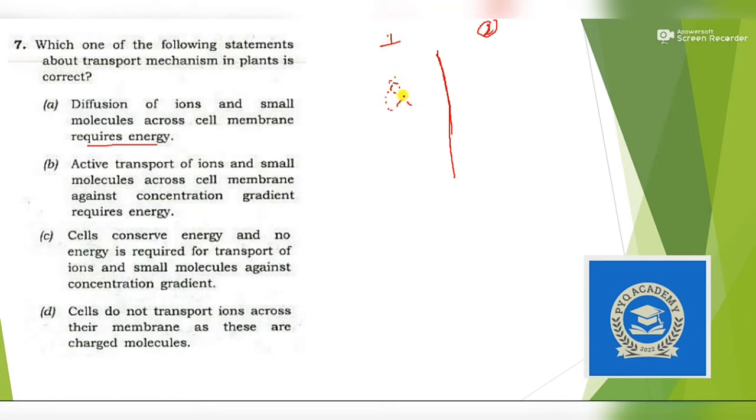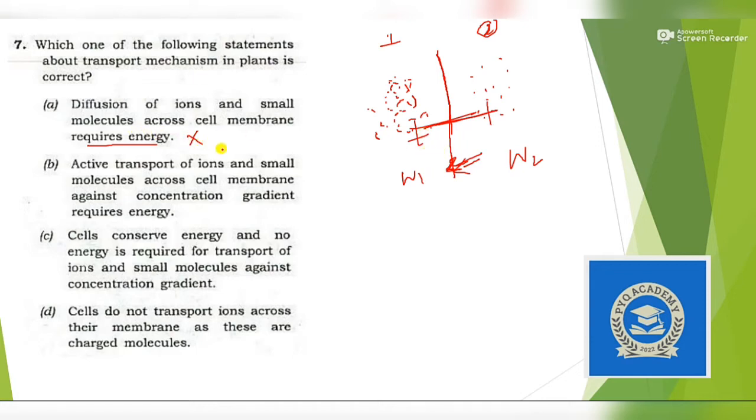Okay, so in this there is a high concentration of solutes, that means less concentration of water, and on the other side there is a low concentration of solutes, that means more concentration of water. So water from side 2 will move towards side 1 so that the water level is equal on both sides, and this is known as a gradient. In this case, the gradient is from side 2 to side 1. Okay, so there is no requirement of energy. The movement of ions will be just on the basis of gradients, so no requirement